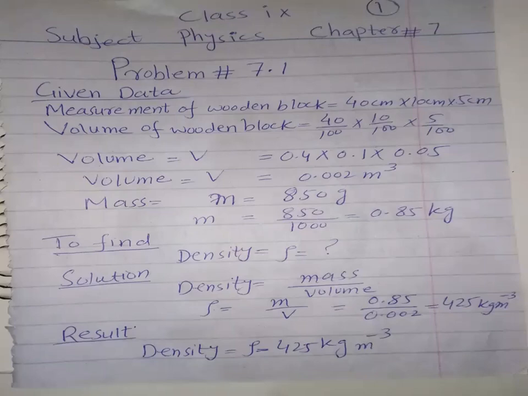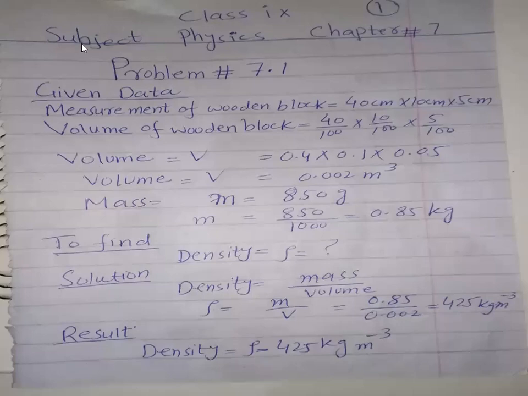Problem 7.1. I read problem 7.1 first for you. A wooden block measuring 40 centimeter multiplied by 10 centimeter multiplied by 5 centimeter has a mass 850 gram. Find the density of wood. A wooden block measuring 40 by 10 by 5 has a mass 850 gram. Find the density of the wood.